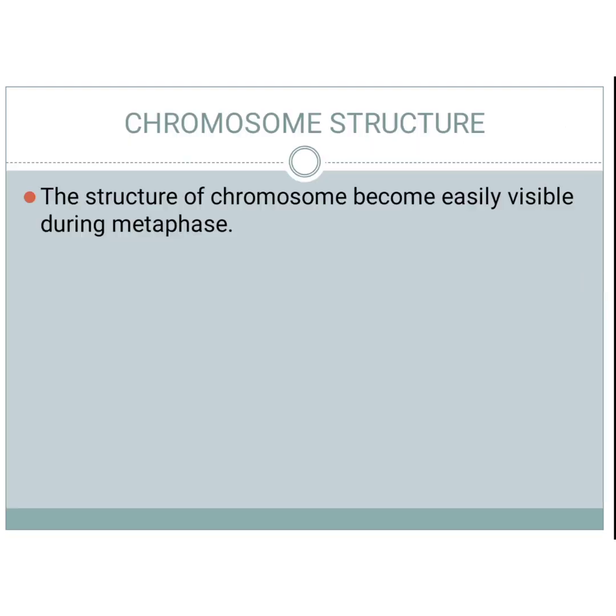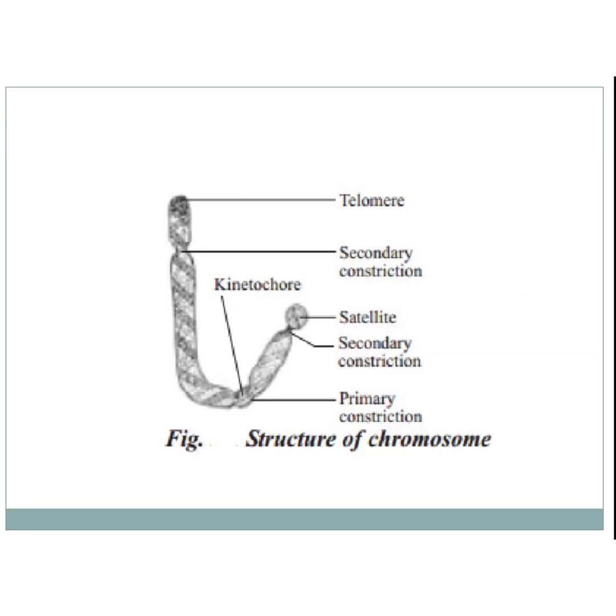Next, chromosome structure. I already said many times the structure of the chromosome becomes easily visible during metaphase. It is a very important and frequently asked question. The chromosomal study is suited only in metaphase. We are going to see the different parts of the chromosome, that is telomere, centromere. Centromere is otherwise known as primary constriction, secondary constriction, satellite, telomere, etc. We are going to see this in this video, and the functions also. So note the important points. I am saying only in a crisp manner.